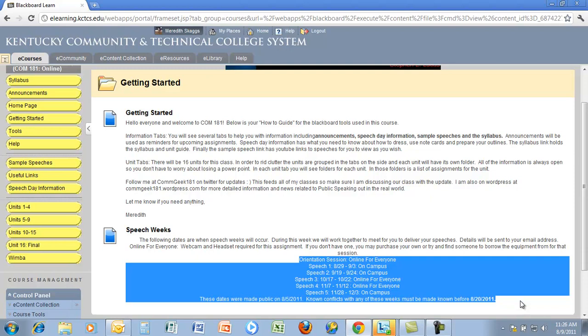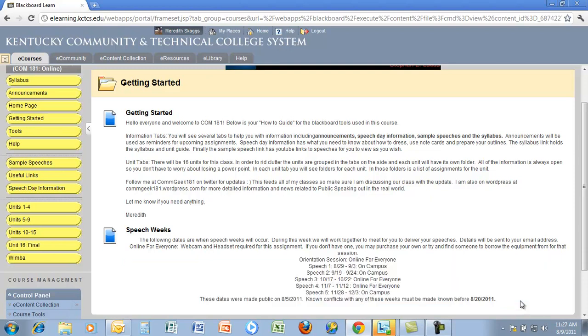Go and look and see when your doctor's appointments are, and look and see when you typically work late or when schedules change, because those things happen and I do understand, but some of them we know about, we just don't think long enough about it to plan. So look at this list and let me know any conflicts of these weeks before August 20th. For when it says on campus, I would also like to have dates and times within that week that you would be able to be on campus. So between August 29th and September 3rd, what days of the week would be better for you and what time would be best for you.